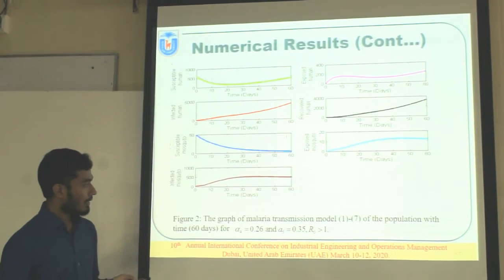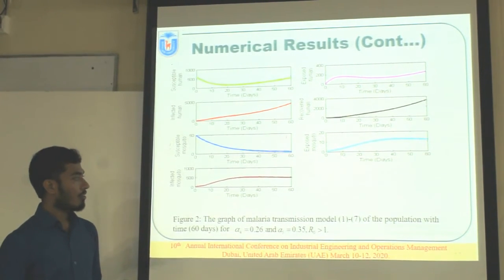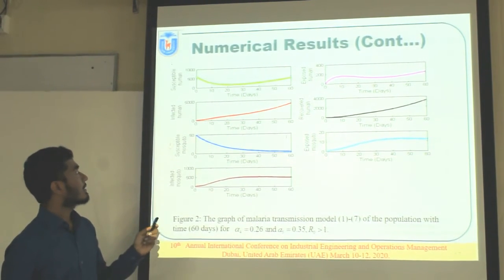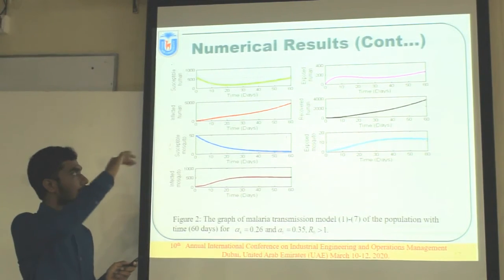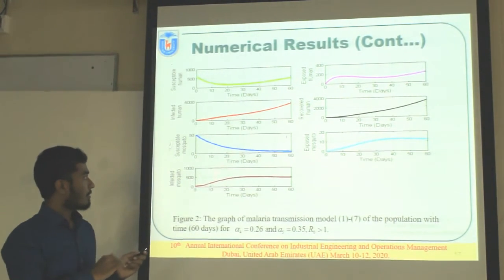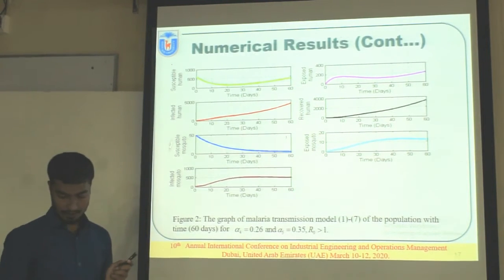And this is the graph of the malaria transmission model, where the basic reproduction number is greater than 1. This is the unstable case, and in that case, the infected human population increases day by day, as well as the infected mosquito population.